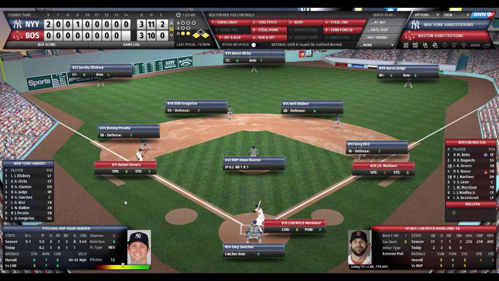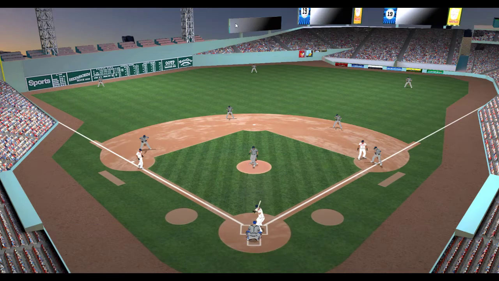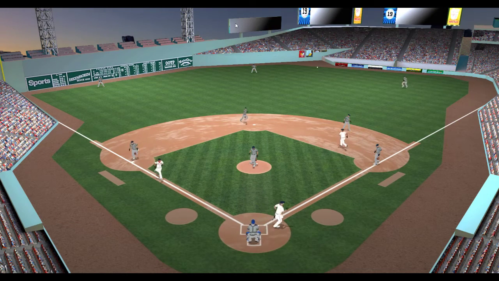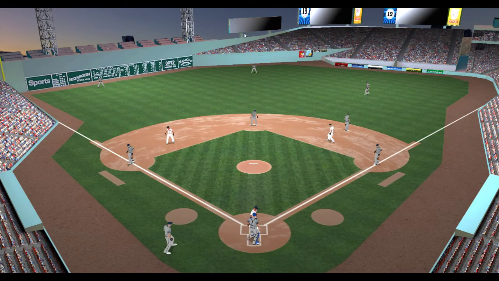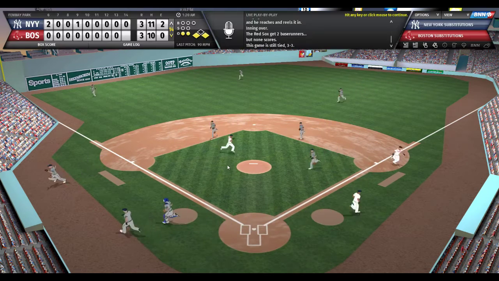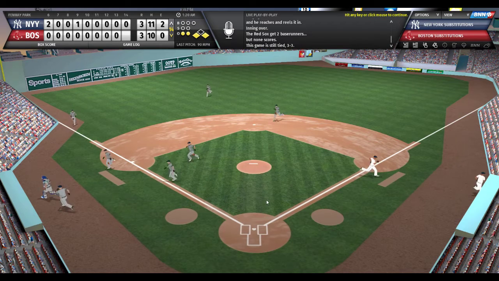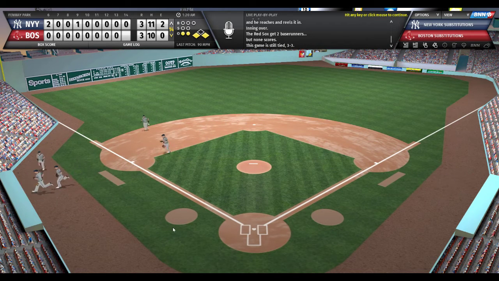So two outs, Yankees one out away from sending it to the top of the 15th. Mitch Moreland's 2 for 2. Can Mitch Moreland win it? Here's the pitch from Warren to Moreland. Moreland sends that ball! Oh, he got under it. Judge is there, and he makes the catch. Wow, another major league squander by the Red Sox. Wow, that sounded good off Mitch Moreland's bat. I was wishing and hoping and praying, but the ball was just a regular fly ball.